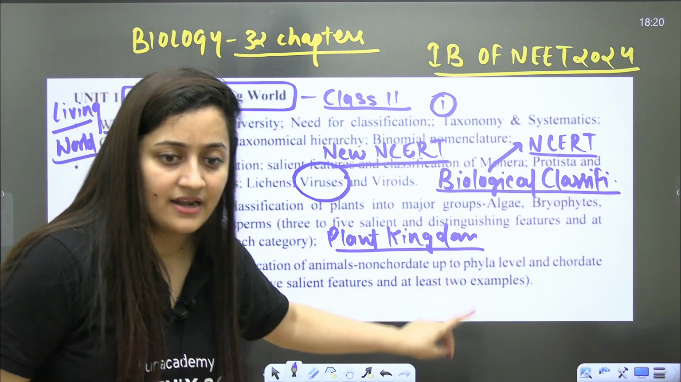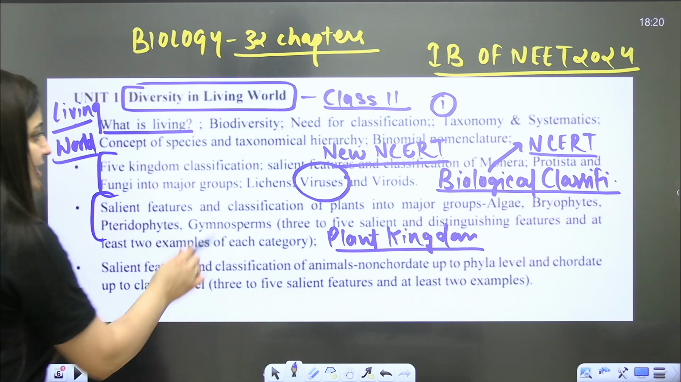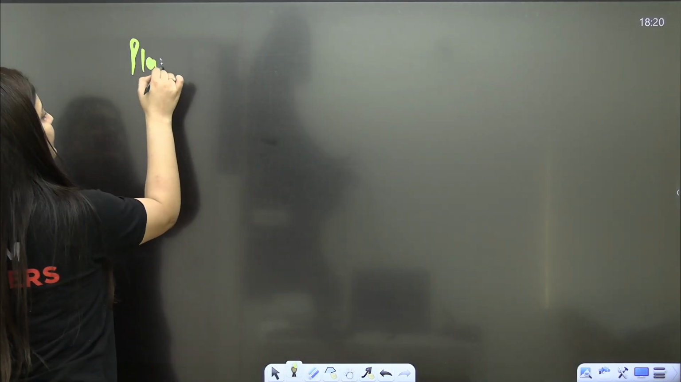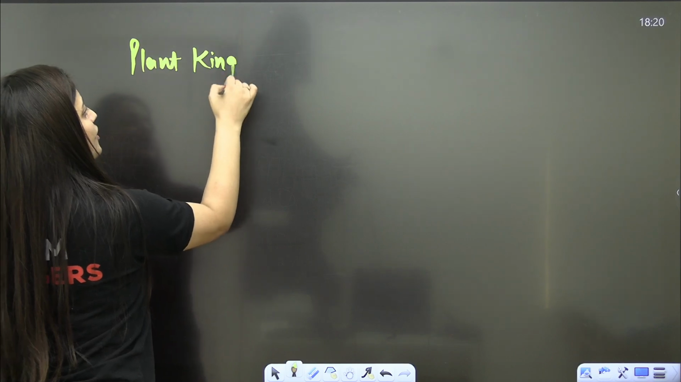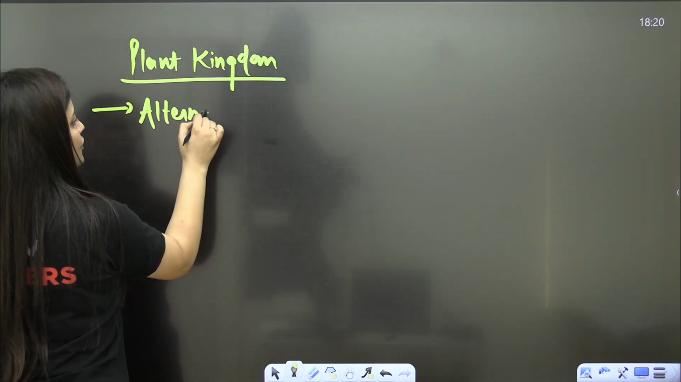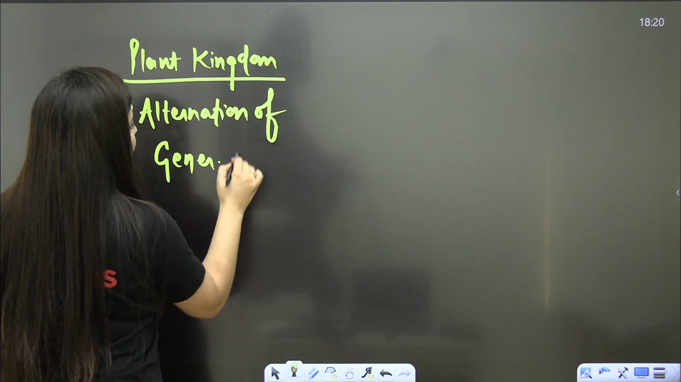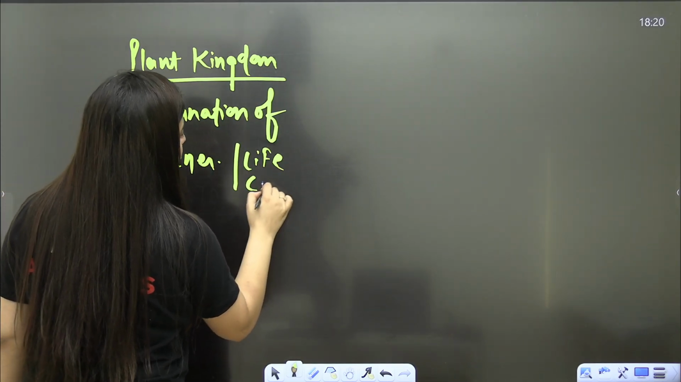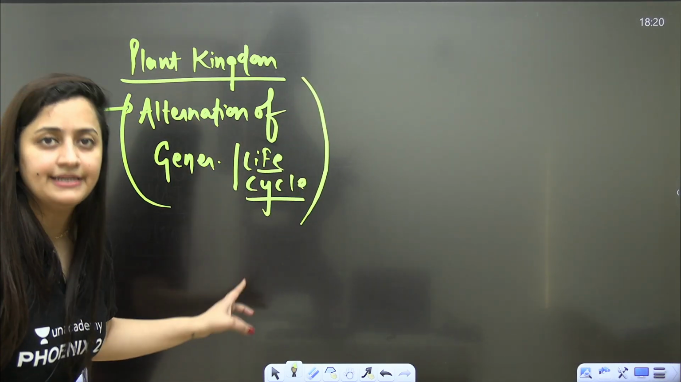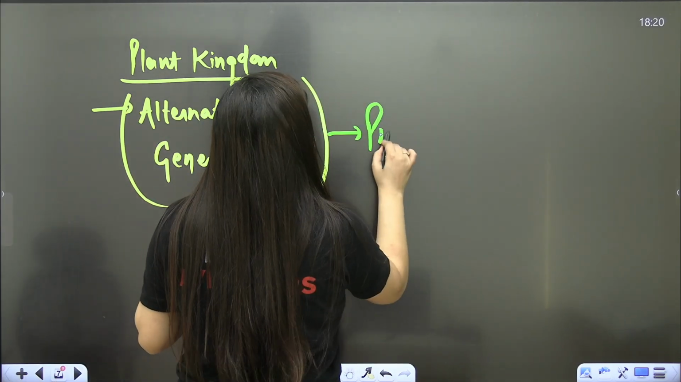Your examples and everything, so you have to follow the NCERT only. One more thing that I would like to mention here, when we talk about the plant kingdom chapter, as per your official syllabus, alternation of generation, that is life cycles of algae, bryophyte, pteridophyte, gymno and angio, it is deleted. But students, you have to prepare it, right?